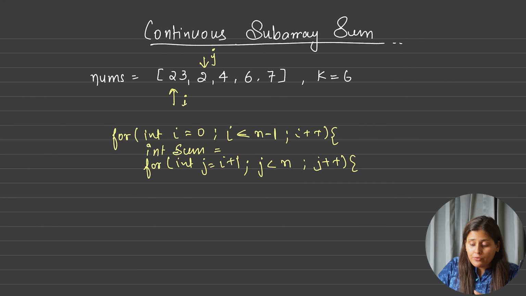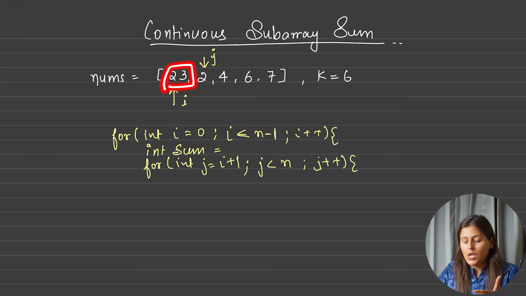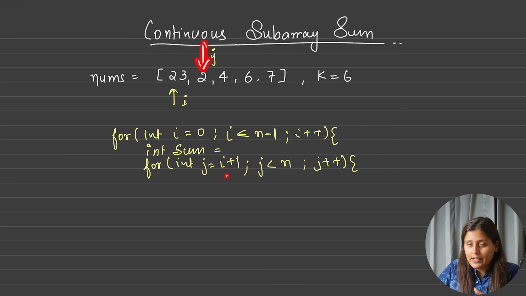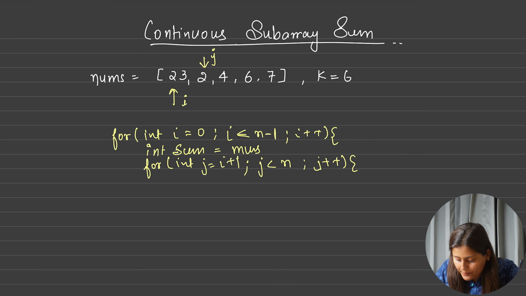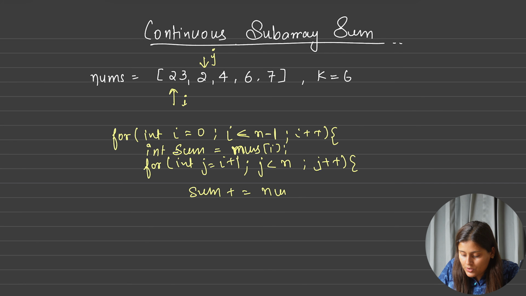And what do you think? Should we initialize with 0 or should we initialize with the first number? Think. Because my j starts from this number now. So j doesn't know about this index. So our sum should start from 0 or it should start with 23. Yes, 23. Why? Because j can't travel back. So j only knows from 2 onwards. So we want 23 also in the summation. So hence we will always start our sum variable with nums of I. Yes. And inside this we will do sum plus is equal to nums of j.